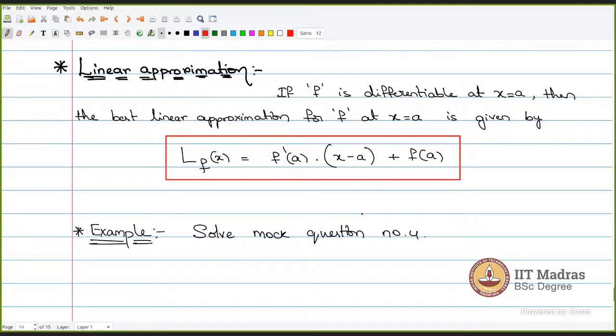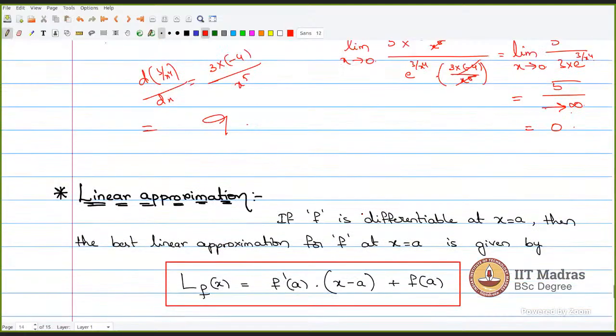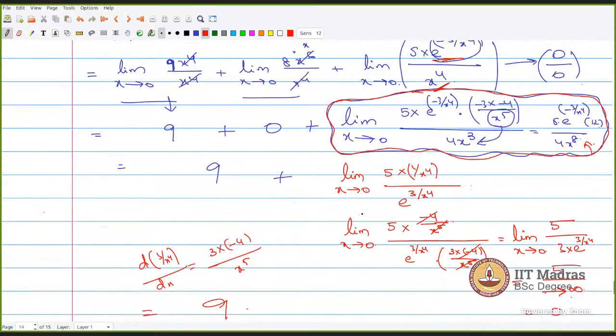Why did you take the composite of the functions? You took a composite part on the side once, so is it necessary for us to do that? Not necessary. In order to explain the differentiation of this e power minus 3 by x power 4 explicitly and in detail, I have taken the composite. It is okay if you know the differentiation of this e power minus 3 by x power 4 directly. If you can compute it directly, there is no need to do it. Okay, sir. Thank you, sir.